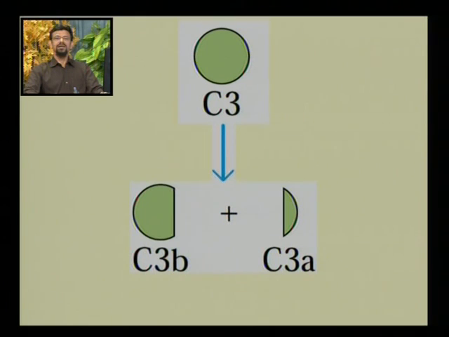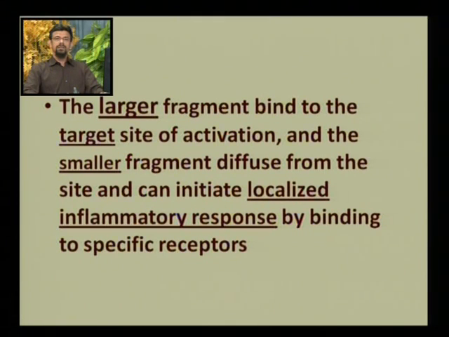As you can see, C3 is broken down into C3B and C3A. C3B is the larger component, C3A is the smaller component. The larger fragment binds to the target site of activation. It performs the main function of the complement system. And the smaller fragment is not functionless.